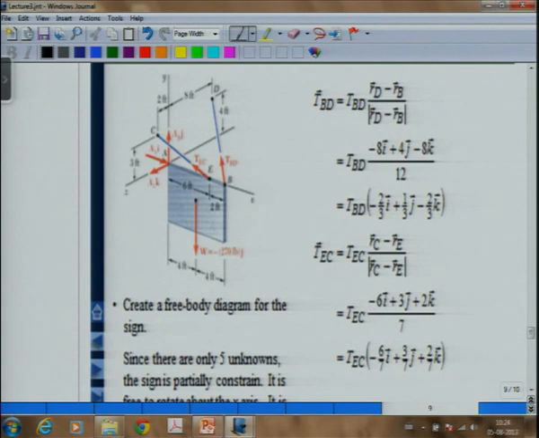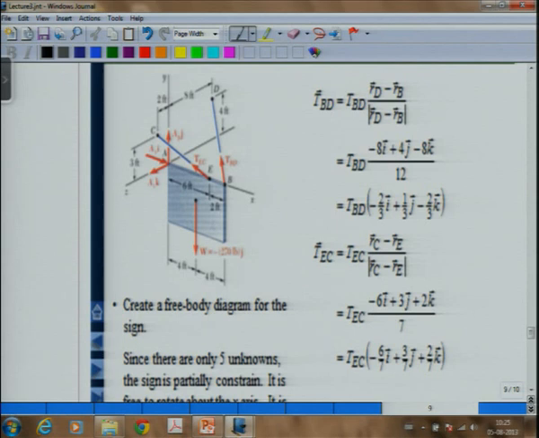Now the first question which comes to our mind: there are only 5 unknowns, and when I write my equations of equilibrium, I will get 6 equations. So, is this a system which is not in equilibrium, or... Now when it is a 2D case, we are used to visualizing things. In 3D it is not so, but let us try to look at the x axis. If I look at the x axis, what do you find? All the forces are intersecting the x axis. Is that clear or no?